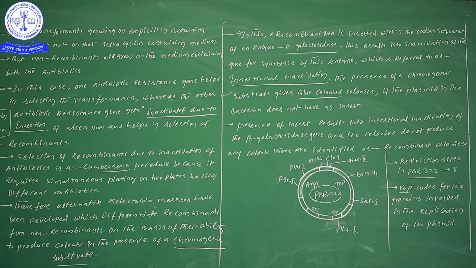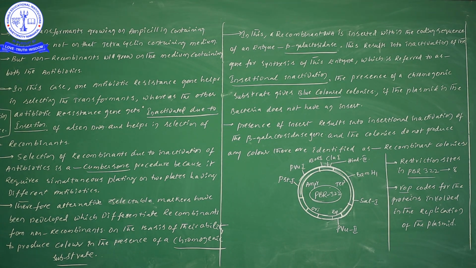So based on this, remember: if you are incorporating a gene in the Z gene location, how can we come to know whether that foreign gene is inserted or not?